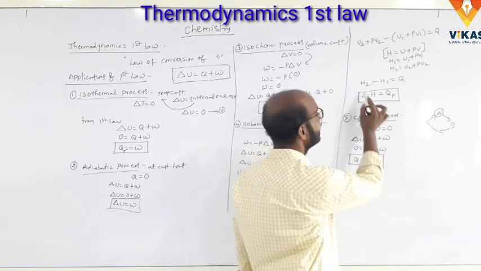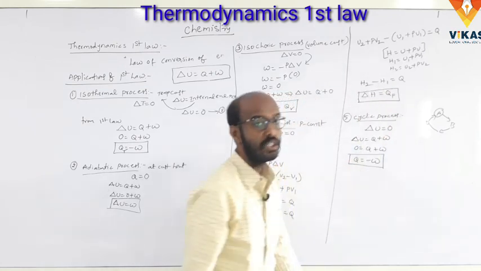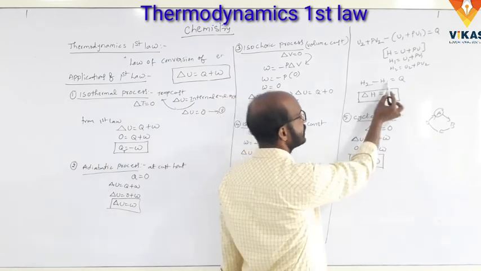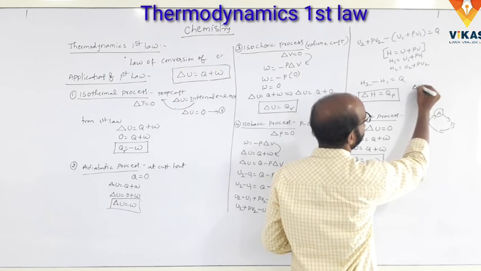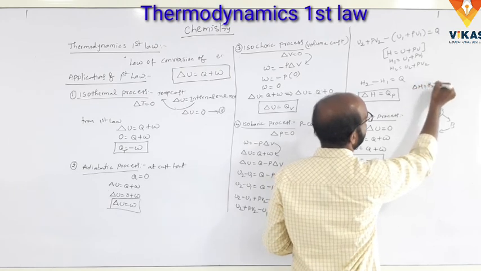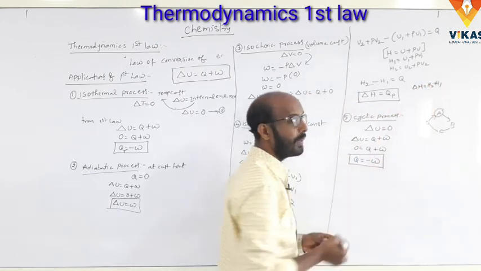So finally, H2 minus H1 is the change in the enthalpy. So H2 minus H1 is equal to delta H. So delta H is equal to H2 minus H1. So delta H is equal to QP at constant pressure.